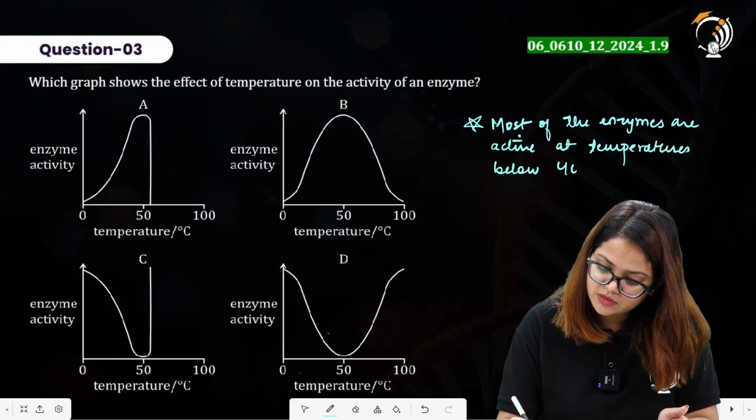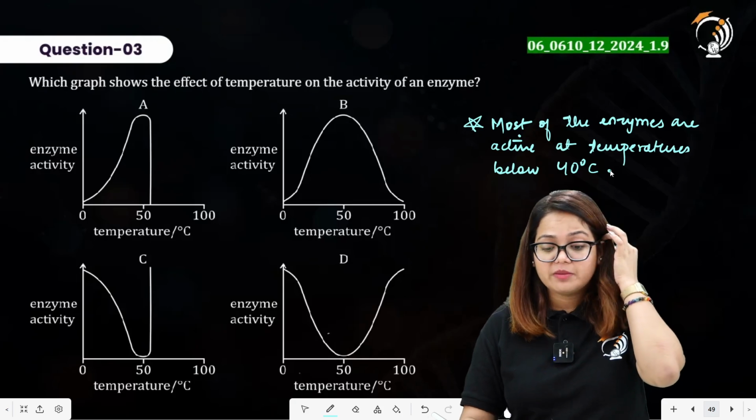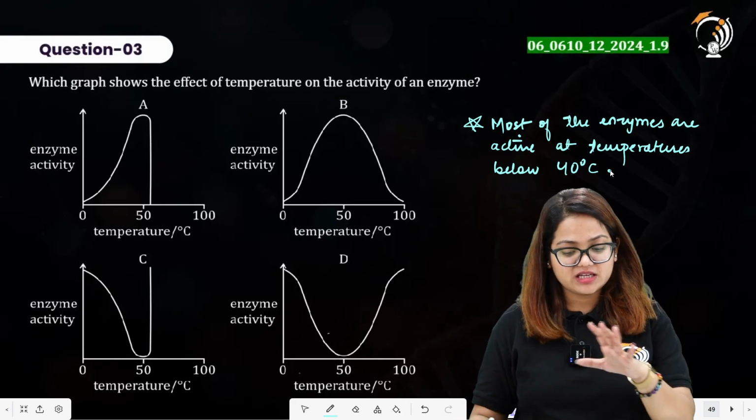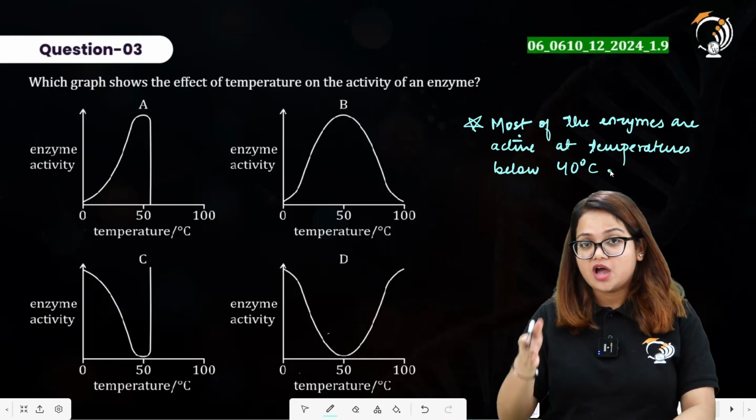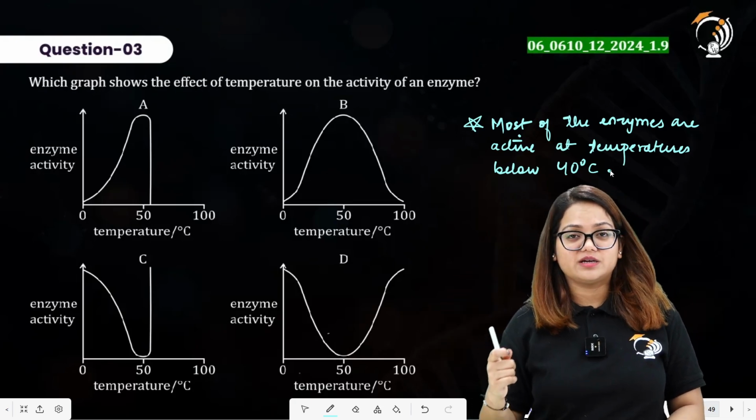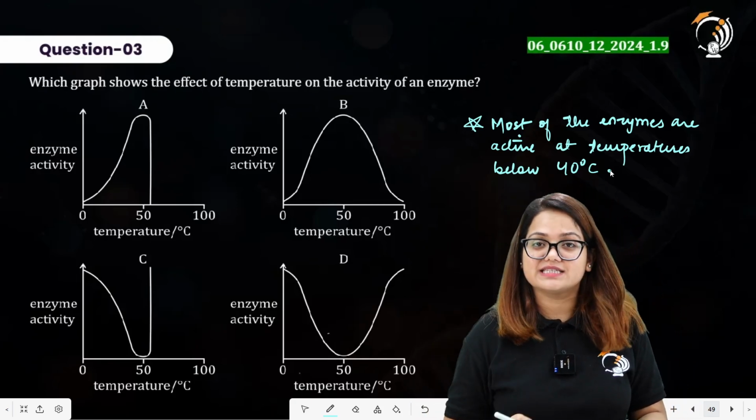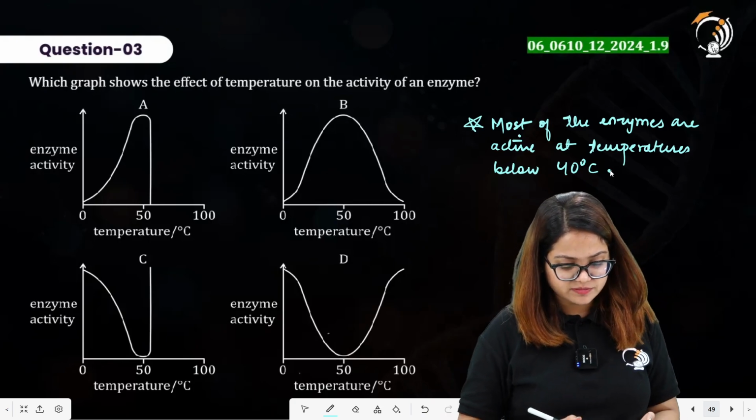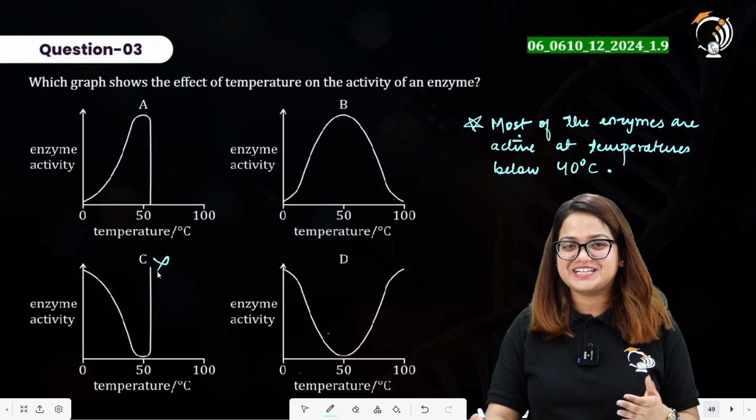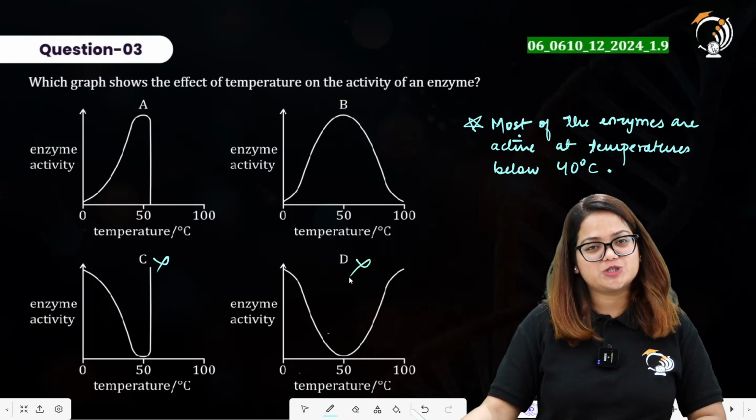below 40 degrees Celsius. We do have enzymes that show their highest activity at higher temperatures, but most enzymes are active below 40 degrees Celsius. So in the given graph, as we increase the temperature up to 40 degrees Celsius, the rate of reaction will increase. Beyond that temperature, if we increase it further, the reaction rate decreases. So C is incorrect, as it shows the enzyme activity is maximum at 0 degrees Celsius, which is not correct. Option D is also eliminated in the same way.